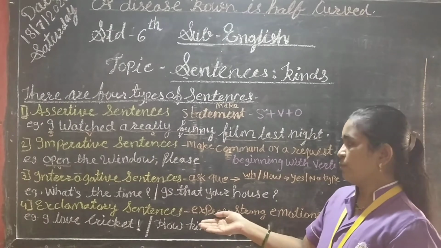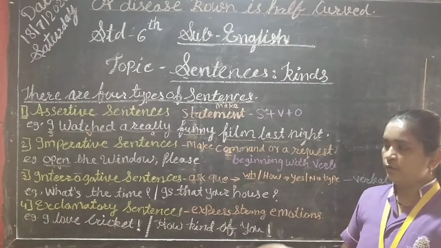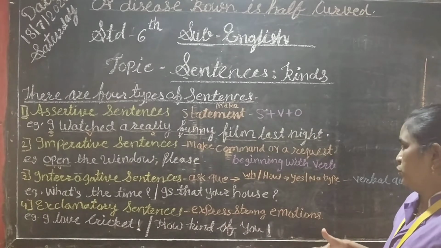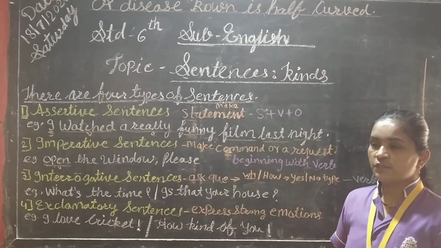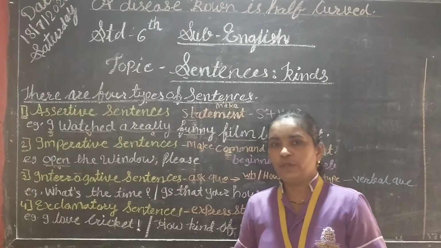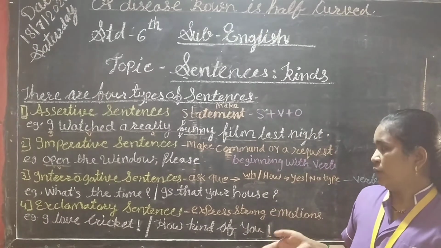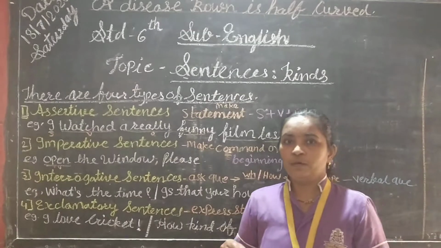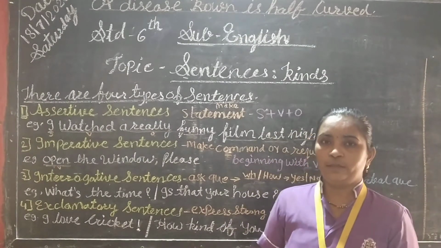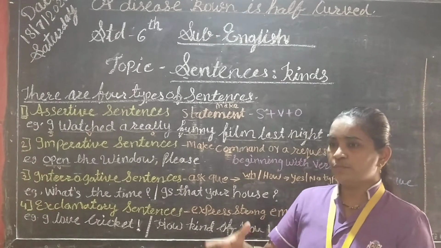So students, here we learn the exclamatory sentence. Here we express our strong emotions. Our emotions, you know, are happy, sad, angry. Sometimes we are happy, sometimes we are angry. Means those emotions come out.